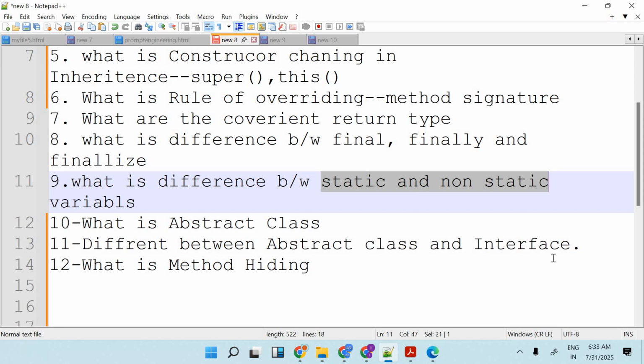I can say, if you are facing interviews, 90-95% you will get this question: the difference between abstract class and interface, because they are used a lot in day-to-day activity. One difference is that an abstract class will have a constructor, and an interface will not have a constructor. And both cannot be instantiated. We cannot create an object of an abstract class or interface.